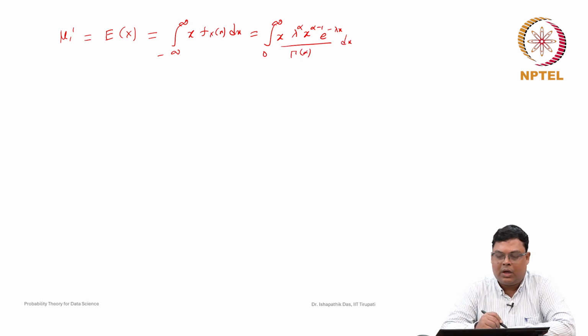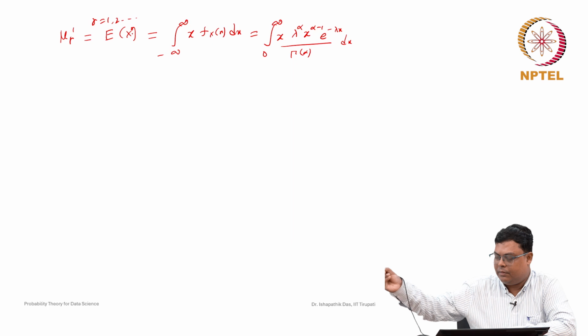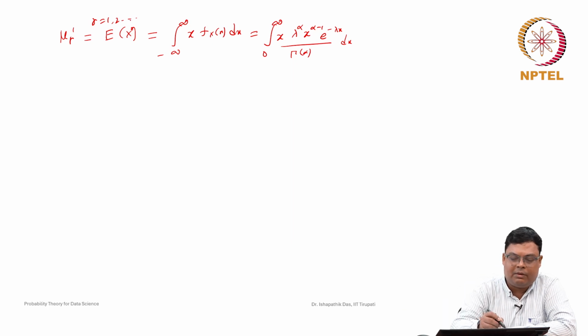Okay. So, how can we find it? You can remember that if you want to find the variance, then you require mu 2 dash also. So here we will find out what mu r dash is. Mu r dash is nothing but the expected value of x to the power r, for r equal to 1, 2 and any integer value.